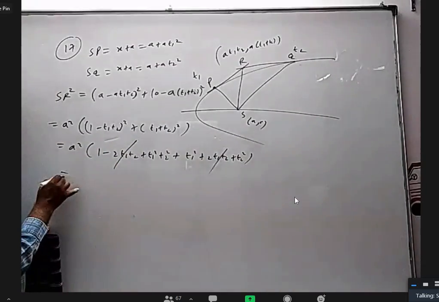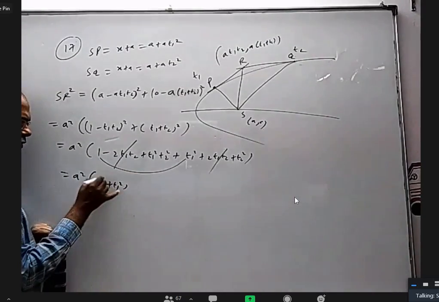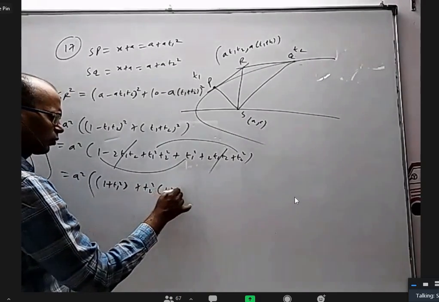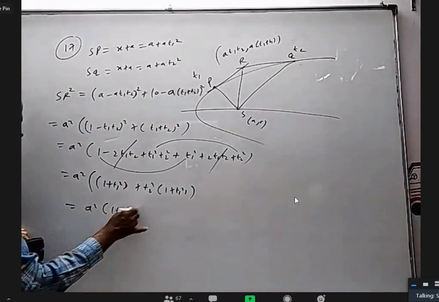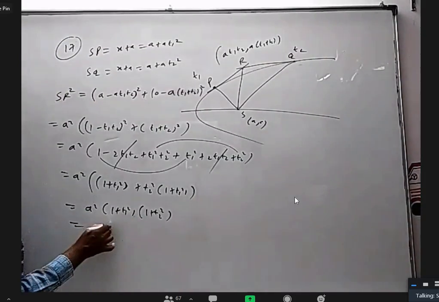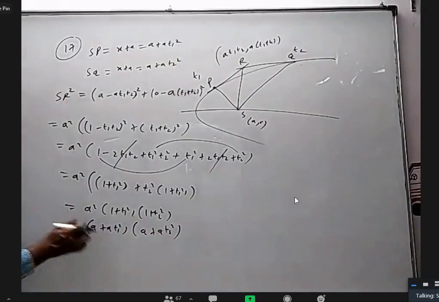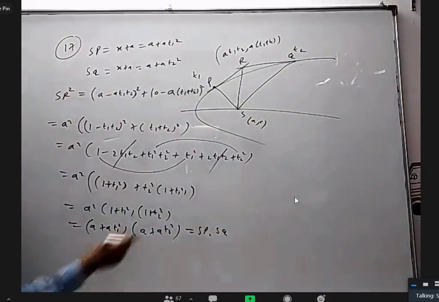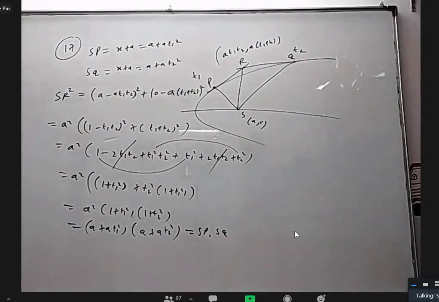Others can actually factorize properly. For example, I can combine these two, I'll get 1 plus t1 square. From these two, I can take t2 square common, I'll get 1 plus t1 square. Take that 1 plus t1 square common, we get (1 plus t1 square) into (1 plus t2 square). We take the a here, which is exactly (a plus a t1 square) into (a plus a t2 square). One of them is SP and one of them is SQ. So SP into SQ. I think this is what they call d1, d2, d3.